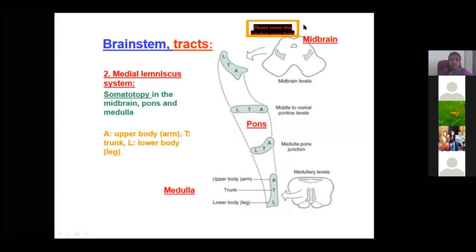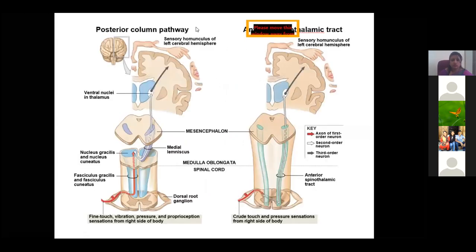So these are the brainstem tracts, at the midbrain level. This is the lateral trigeminal tract. Then this is the pons here, and this is the medulla oblongata. The important one is the medial lemniscus, present in both the midbrain as well as the pons. This is the posterior column pathway, or what is called the sensory pathway, and this is the anterior spinothalamic tract.